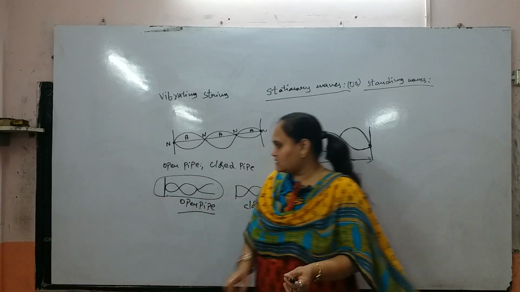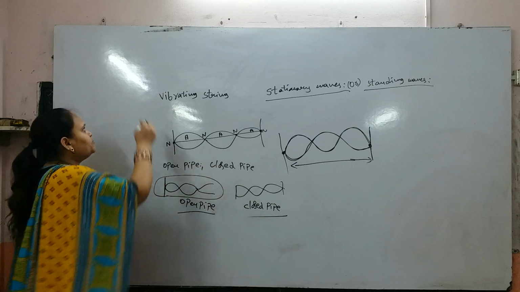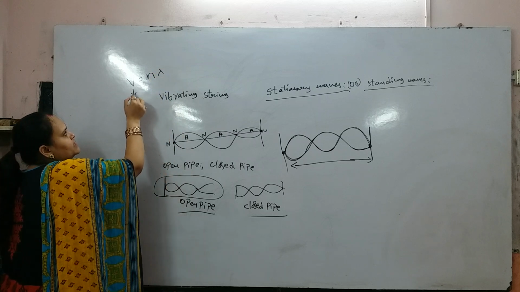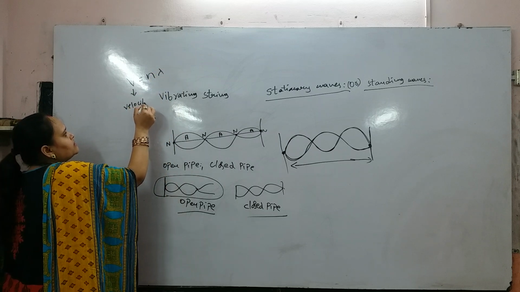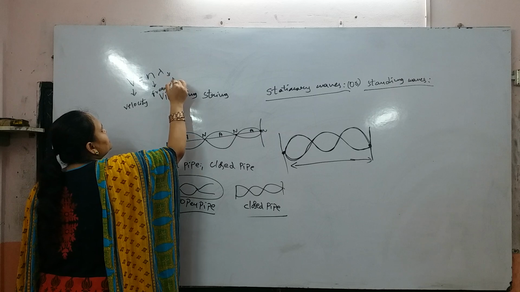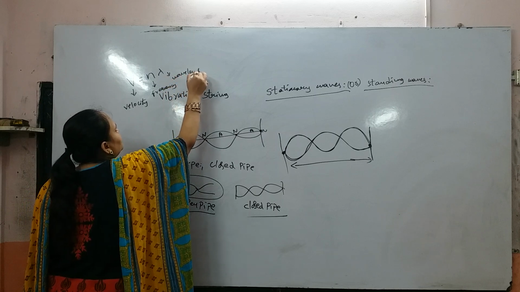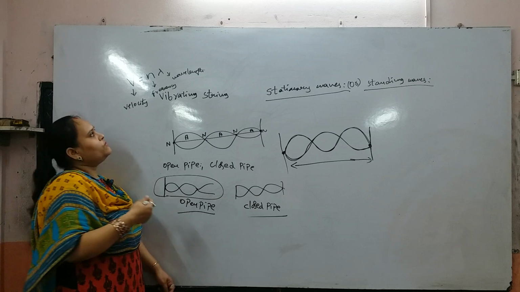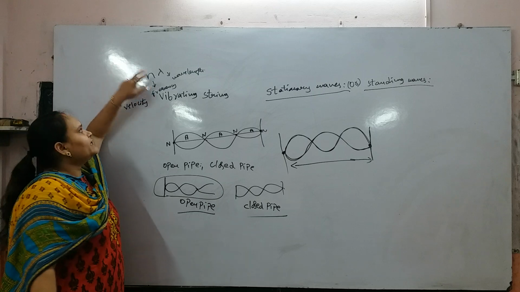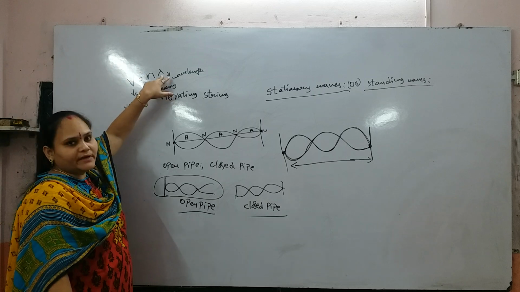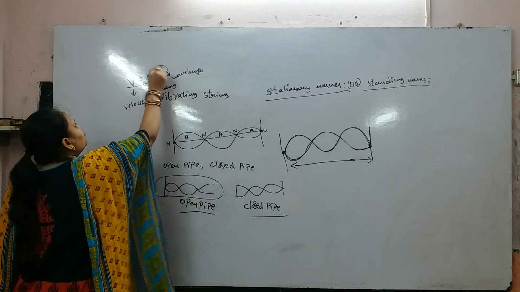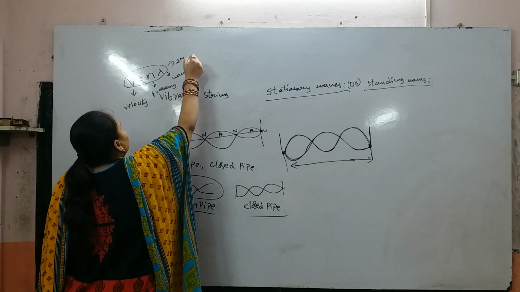Next, our topic is we can prove the relation between v equal to n lambda. Here v is the velocity, n is the frequency, and lambda is the wavelength. These are all basic definitions of our wave lesson. We can prove the relation between velocity, frequency and wavelength. It is given as a 2 marks question.